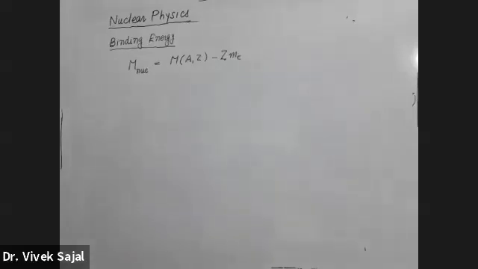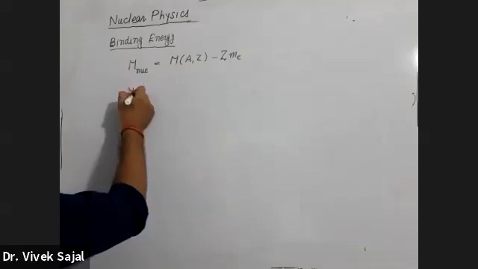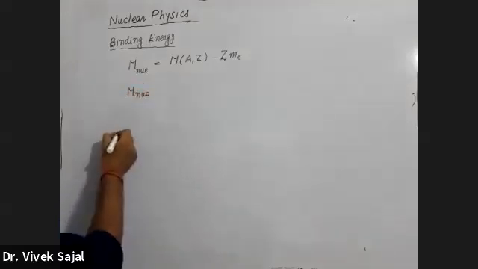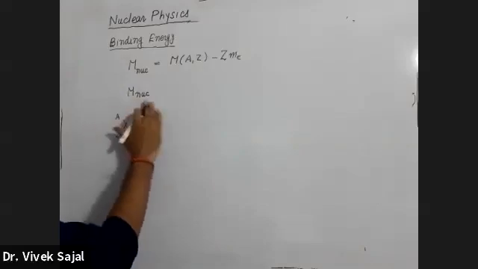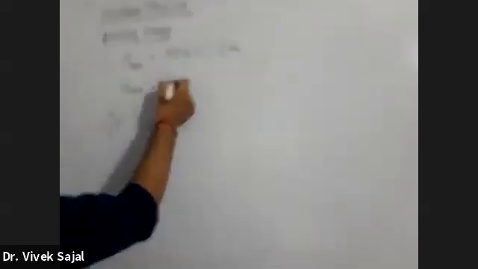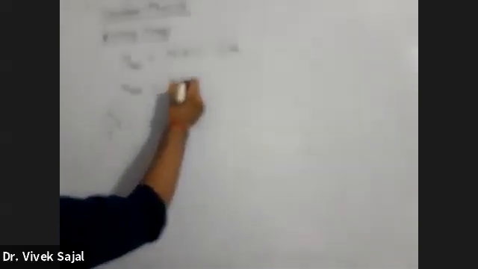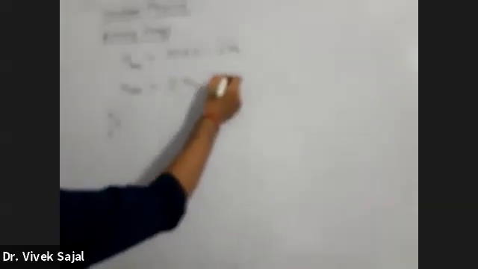So if you consider it in another way, the mass of the nuclei, suppose I'm choosing a nuclei like ZXA. If again I want to represent the mass of the nuclei, I can also represent it in this way. A minus Z is the number of neutrons. So this is Z times Mp, mass of one proton, plus A minus Z times Mn.